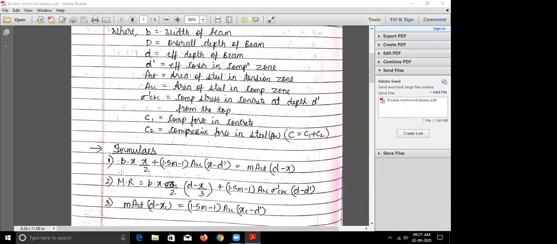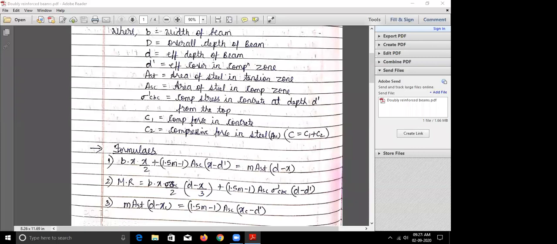To find out the actual neutral axis, what condition did we use in the singly reinforced section? See, for MR, basically it is given C is equal to T. So total compressive force is equal to total tensile force.